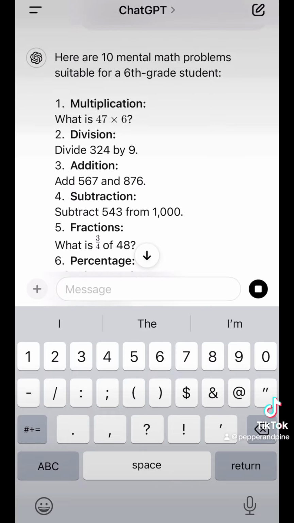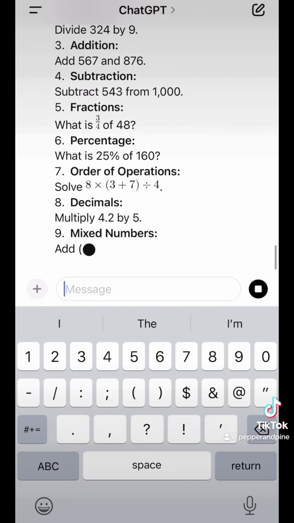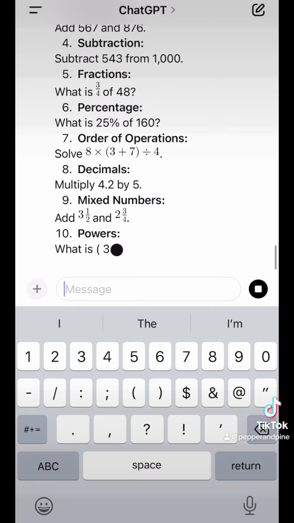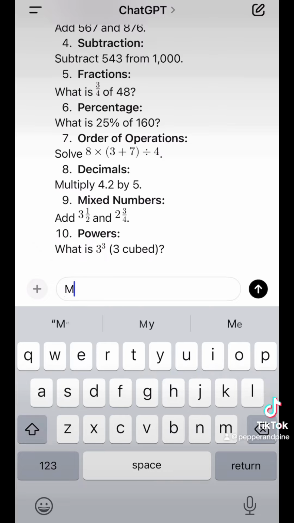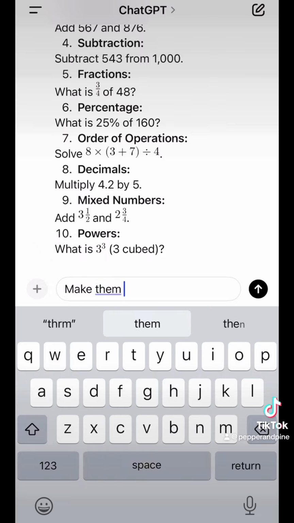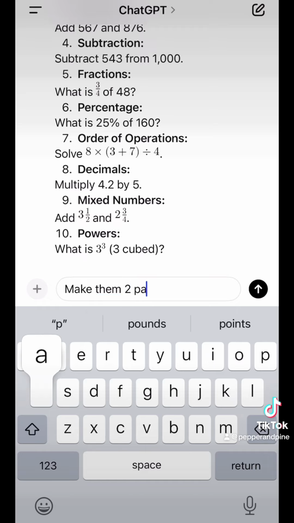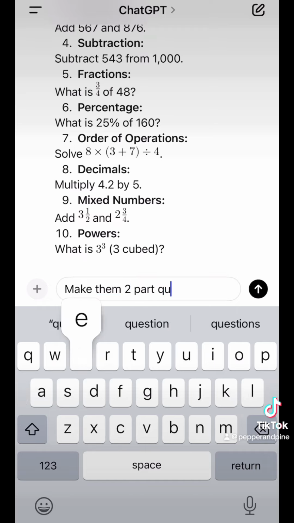Okay, great. So excellent. Even added some percents in there, fractions, order of operations, decimals, mixed numbers. This is great. So now I want to make them two-part questions. Make them two-part questions. Let's see how that goes.